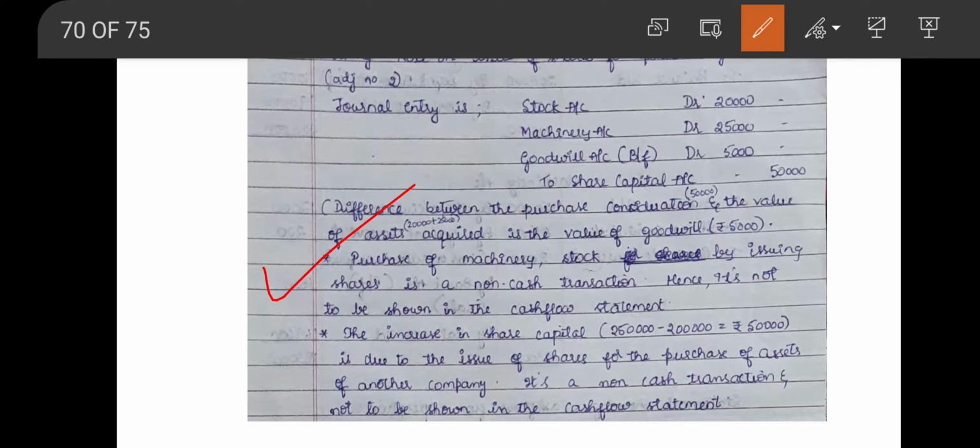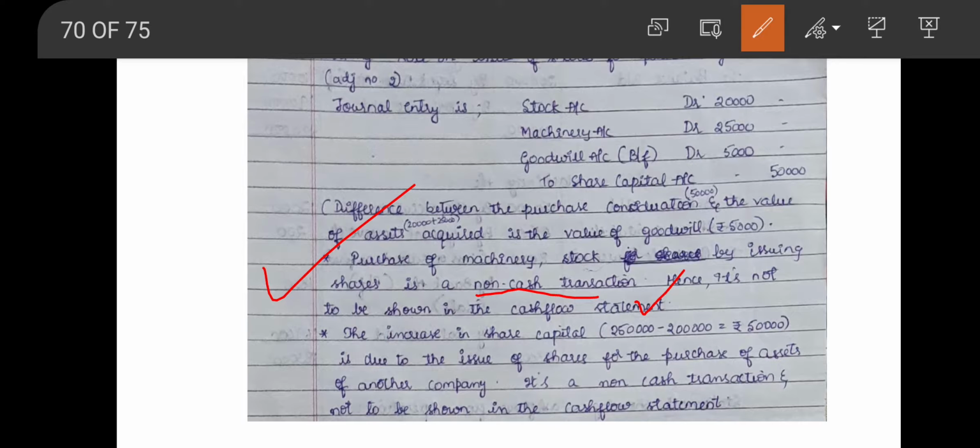Next, purchase of machinery. With the same point I am repeating now. Purchase of machinery and stock by issuing shares is a non-cash transaction. Hence, it is not to be shown in the cash flow statement. Only the cash purchase will be shown in the cash flow statement. So all the purchases we write under cash flow from investing activity.